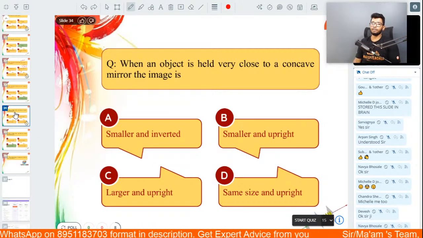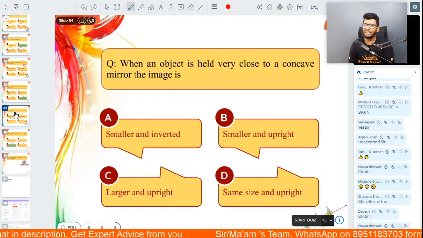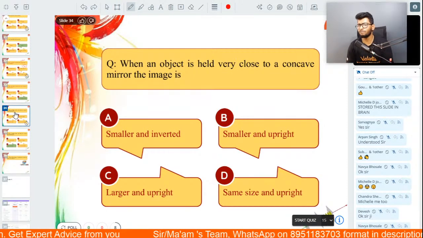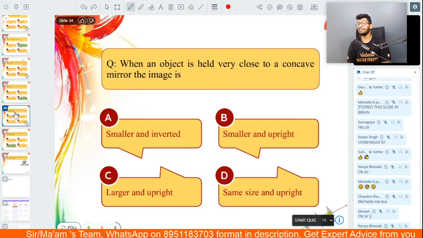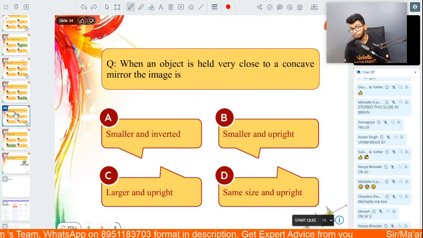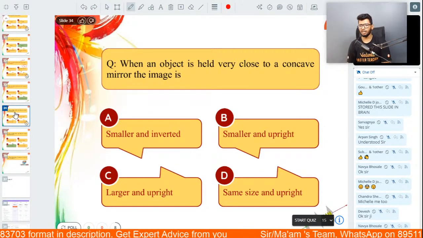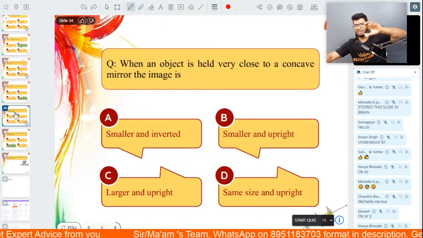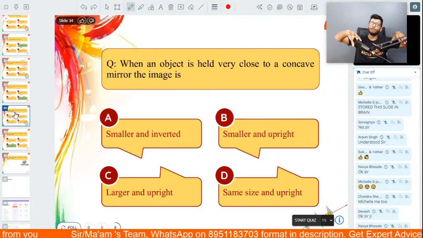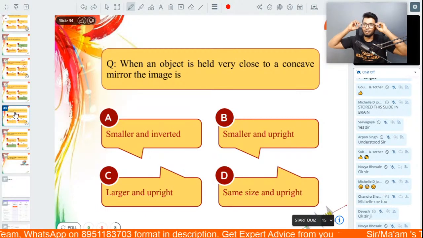Last question, people, last but definitely not the least. Here it is. When an object is held very close to a concave mirror, the image is smaller and inverted, smaller and upright, larger and upright, or same size and upright. The same case as before. You just need to remember the image properties, and you would be able to get this right.